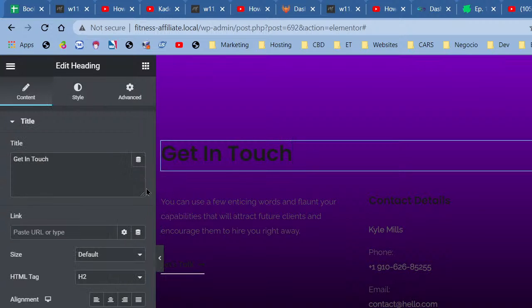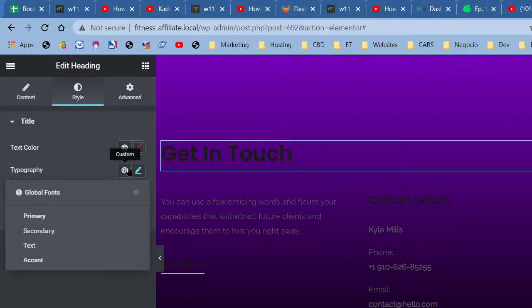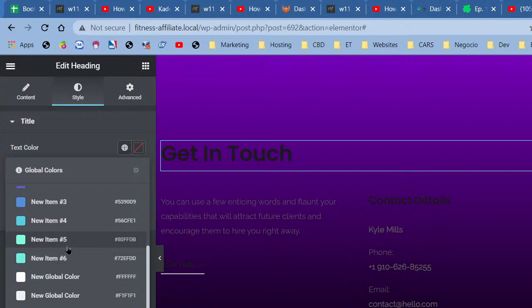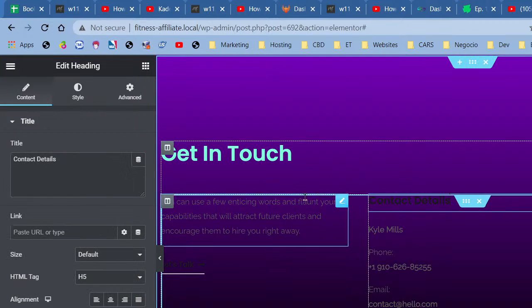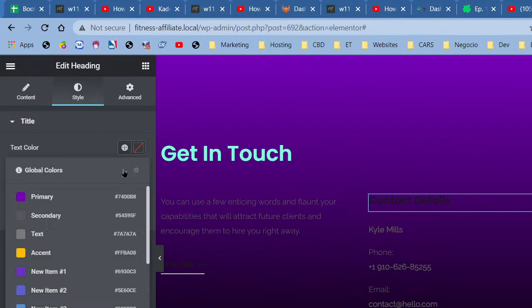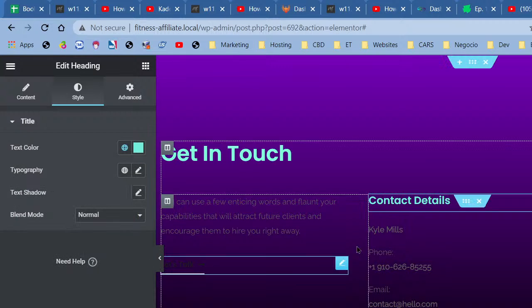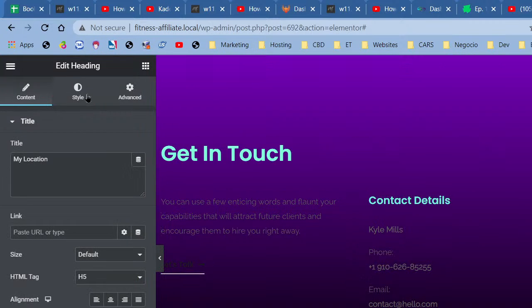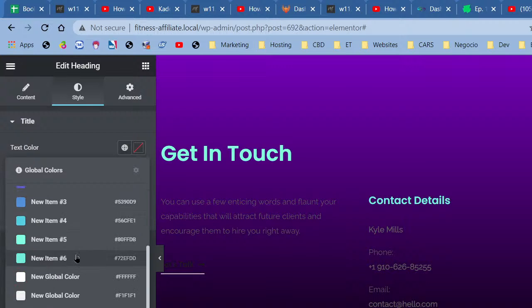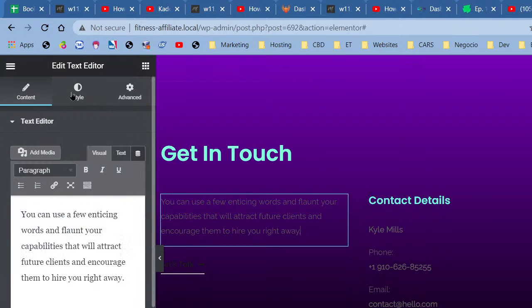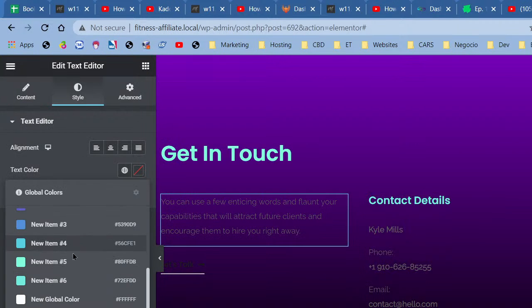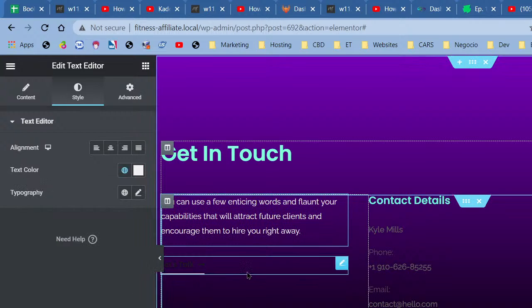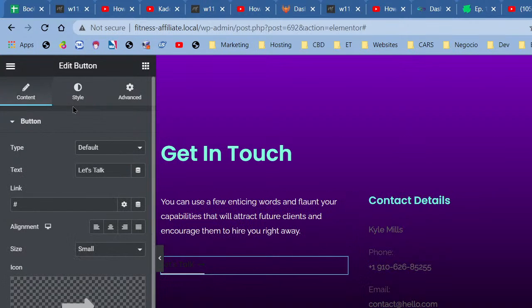Alright, I'm going to change this to this color right here, and this to this color right here, and this to this color right here. And I'm going to change that to this white, the off-white. I'm going to change this style.